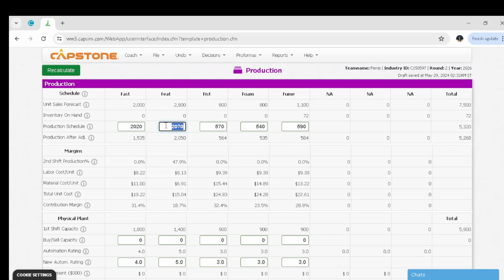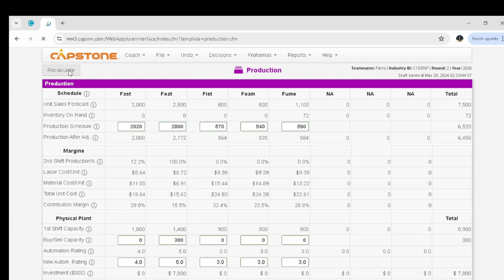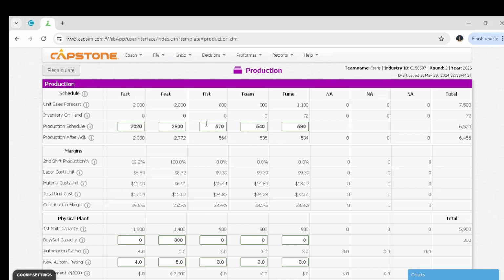For fit, we'll have to produce 2,800 because we don't have enough capacity, and also we're going to buy a capacity of 300 so that we can have the ability to produce more products. For feast, we're going to produce 820. For form, we're also going to produce 820. And maybe for fume, we're going to produce 1,050. Then we can calculate. So that's it about the production schedule.